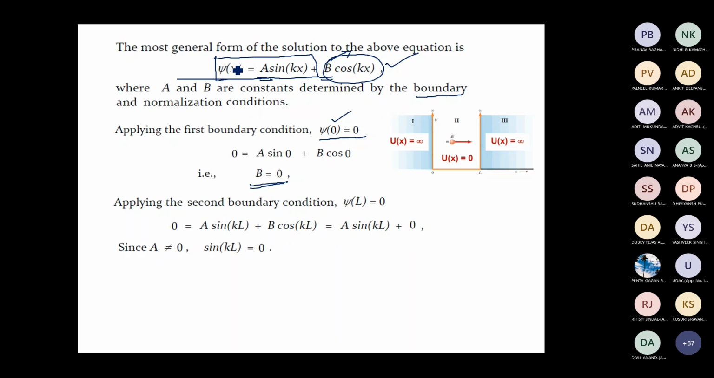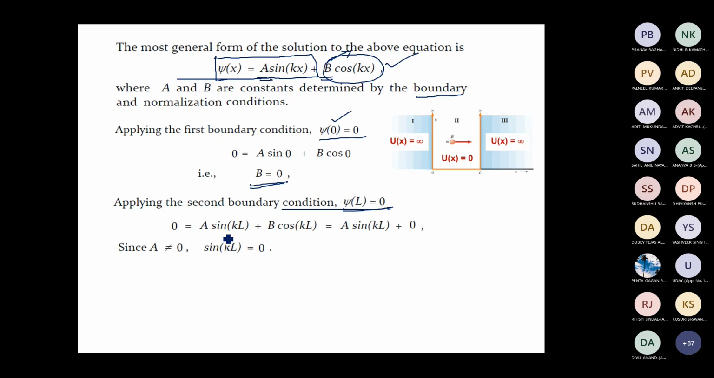We will get left hand side becomes 0 because psi of L equal to 0. Right hand side becomes a sine kL plus b cos kL. Now we know that b must be equal to 0 from the first boundary condition. We get that a sine kL must be equal to 0. So applying the second boundary condition, that is psi of L equal to 0, we see that a sine kL must be equal to 0.